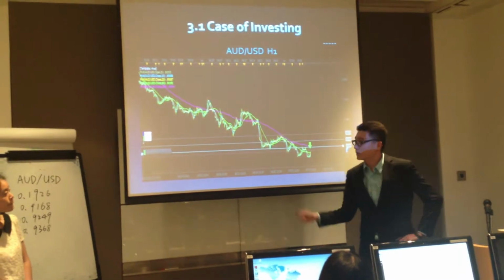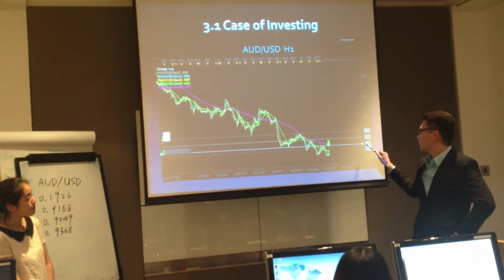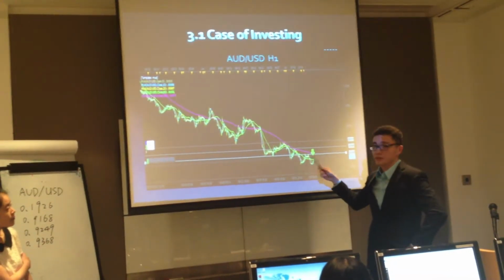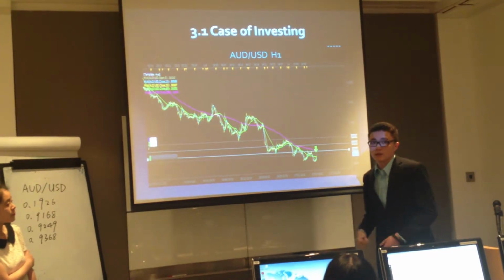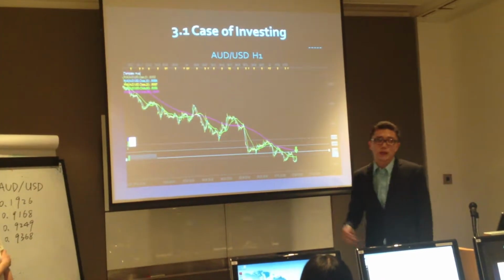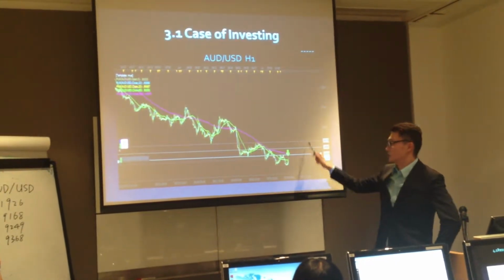By looking at the hourly chart, we see here 0.9166 is the first place where we will keep selling it, 10% of our total set. And this is the second point, where we will continue to sell it by a total amount of 10% of our set. And this is the close price.